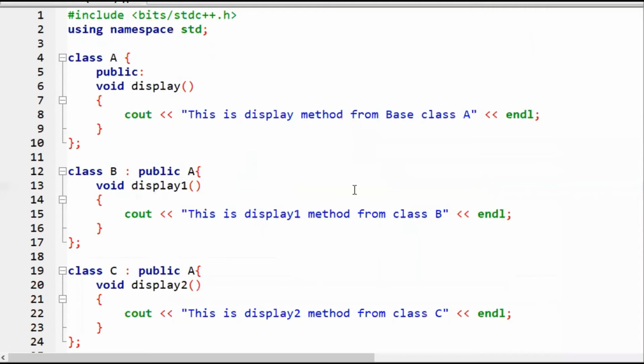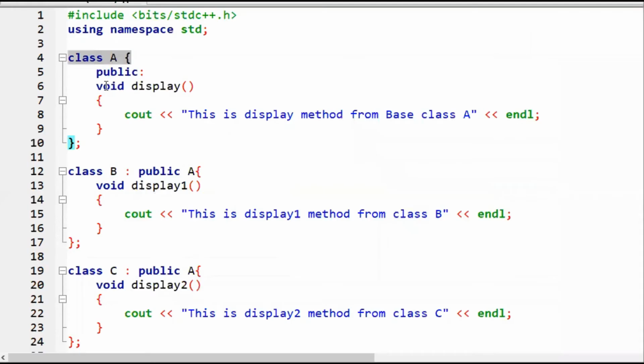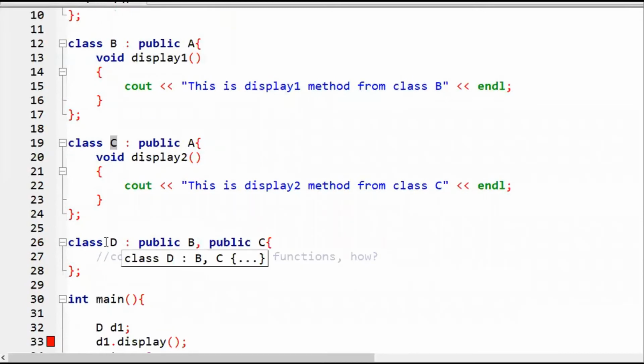Here we have a class A. This is the super class. You can relate it to the class Person. We have a display method, and this is public. We have class B, which is inheriting class A. We have class C, which is inheriting class A again. But they both have different methods. Let's say this is the mother, this is the father, and they both are persons. This is the super base class. One more class, D, is inheriting B and C also: it is inheriting public B and public C.